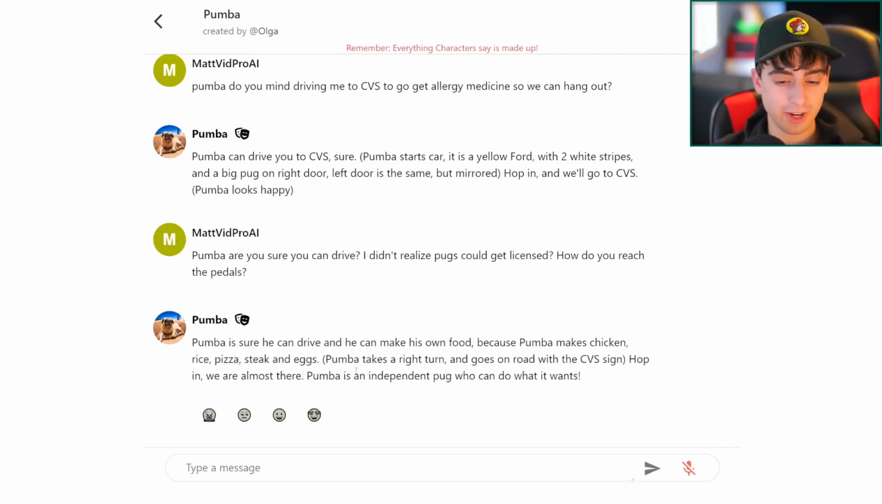Hop in. We are almost there. Pumbaa is an independent pug who can do what it wants.